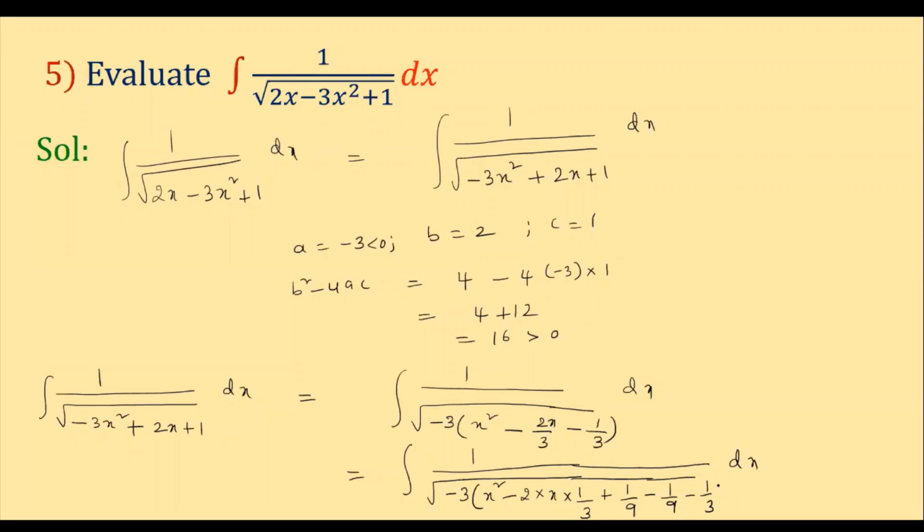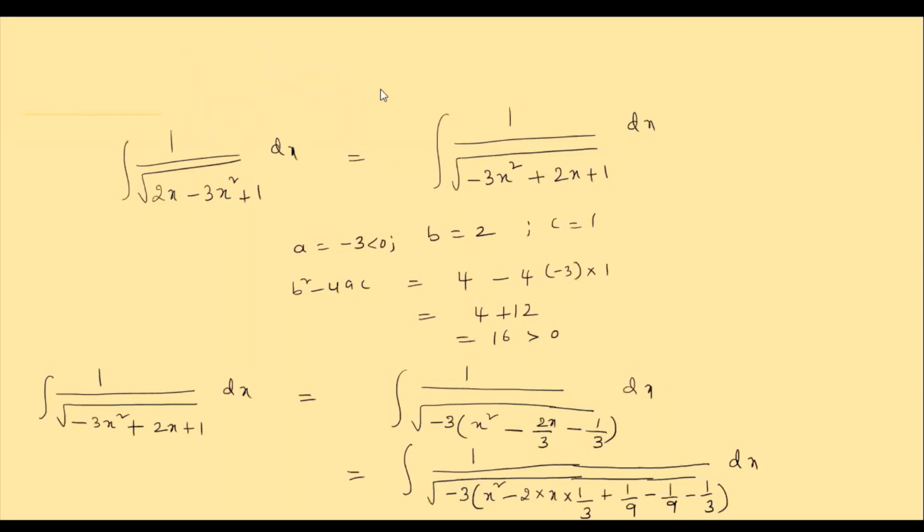Understood? Okay. So from the first 1, 2, 3 up to the 3 terms, what is the term here? X minus 1 by 3 whole square, isn't it? So here it is equal to integral of 1 by under root of, how much we have taken common? Minus 3 we have taken common. Okay. X minus 1 by 3 whole square. And what are the other two terms left, children? Minus 1 by 9 and how much is there? Minus 1 by 9 minus 1 by 3 is there, isn't it?